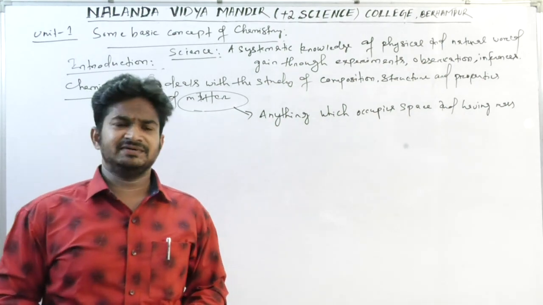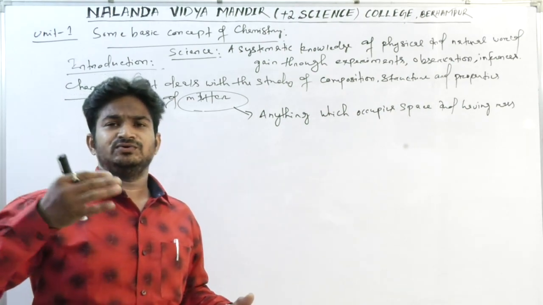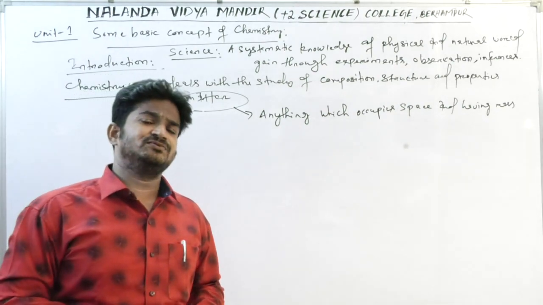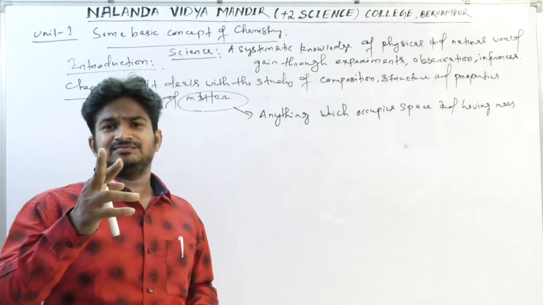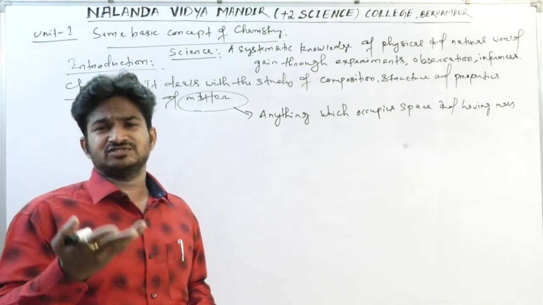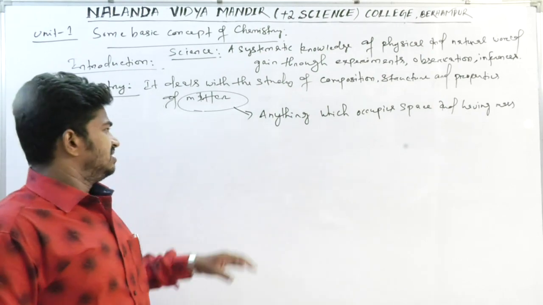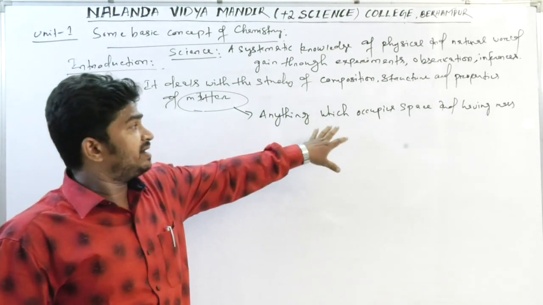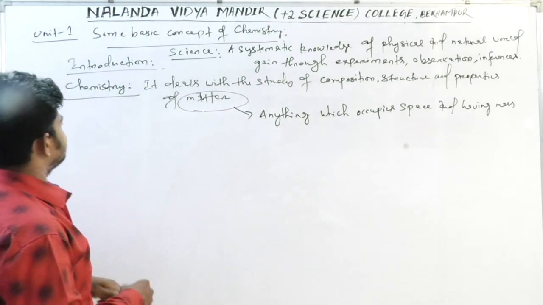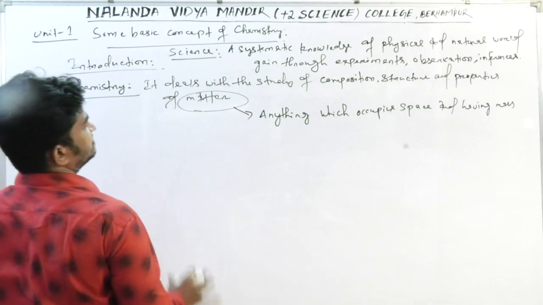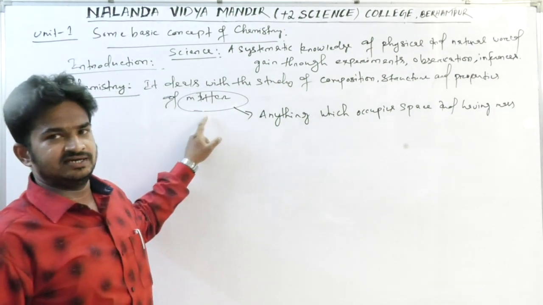Chair, table, the whiteboard are matter. We are breathing air, and air is also a composition of matter, with gases like carbon dioxide and oxygen. So anything which occupies space and has mass is matter. So this is chemistry: it deals with the study of composition, structure, and properties of matter.